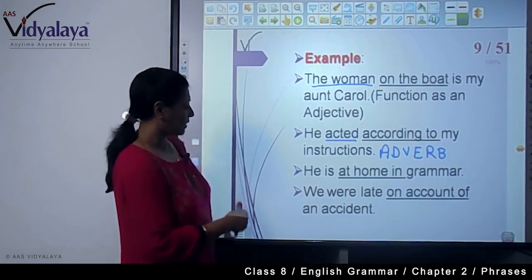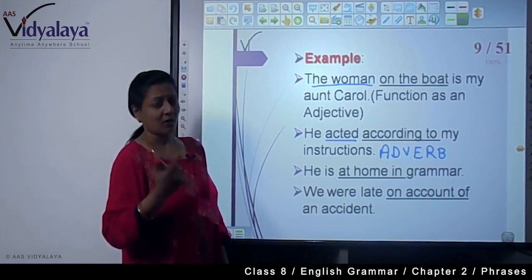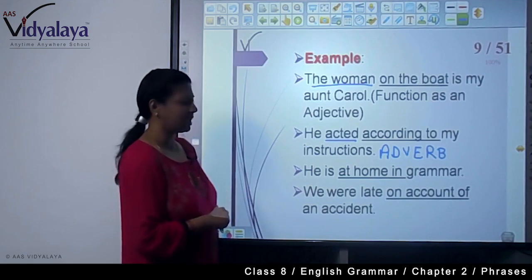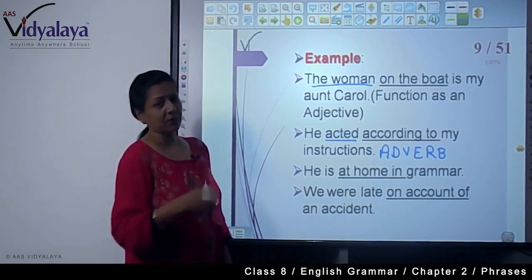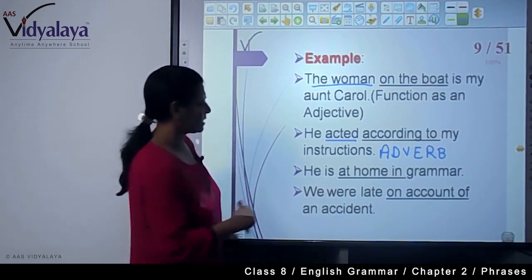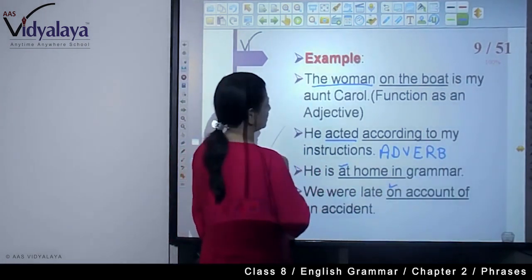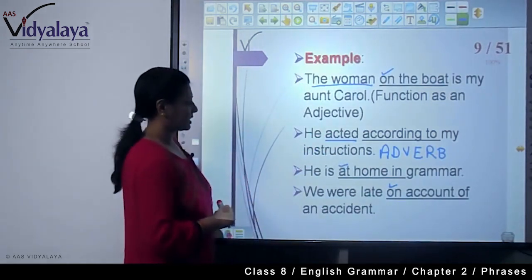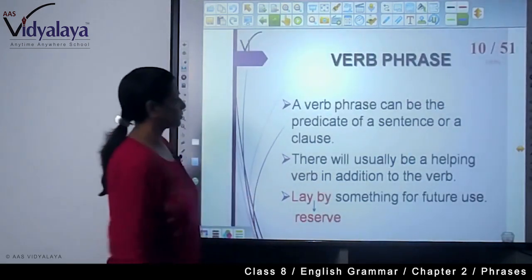And now, we were late on account of an accident. Why are we late? Because an accident happened, so we are late. So all these are in an adverb manner, as an adverb prepositional phrase we are seeing. And why are these prepositional phrases? Because at is a preposition, on is a preposition. Now here also on is a preposition. So in this way we are seeing these are the prepositional phrases.